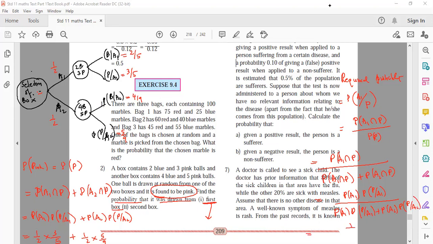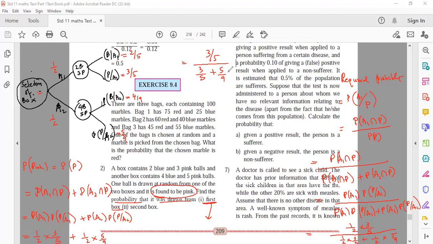So 1/2 into 3/5 divided by 1/2 into 3/5 plus 1/2 into 5/9. Now 1/2 will get cancelled. So numerator will be only 3/5. Denominator will be 3/5 plus 5/9.